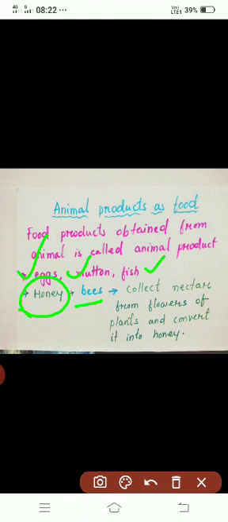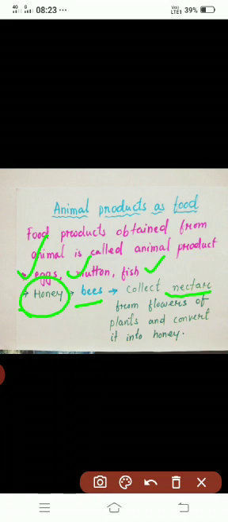So how does the bee make honey? Okay. So these bees collect nectar from flowers or plants and convert it into honey. So what do you mean by nectar? Nectar is nothing but a sugary liquid that is collected by bees from flower to flower of different plants. Okay. And the bee will convert this nectar into honey, and that will be stored in hives, and hives containing honey are known as honeycomb.